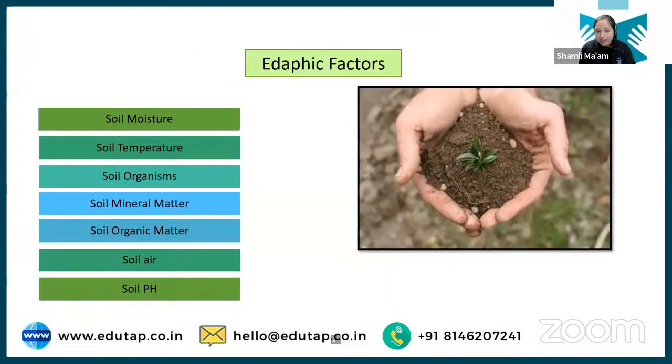Next is edaphic factor. Edaphic means factors associated with soil. Edaphic is the term used for soil. In soil, moisture will impact the crop growth. Soil temperature will impact the soil organisms that are present in the soil. Soil mineral matter, soil organic matter, soil air, and soil pH, all this can impact the crop growth.